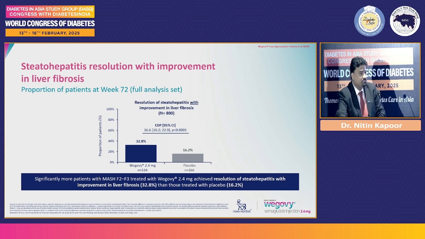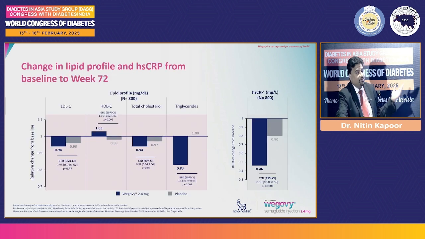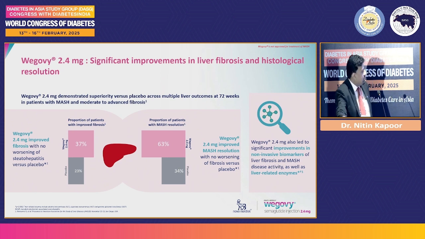Let's look at some other data from this study, looking at the SF36. SF36 is quality of life. Again, that was improved using semaglutide. The quantum of weight loss in these patients with MASH, 10 kgs, definitely that's something significant. Overall, looking at cholesterol, triglycerides, HDL, hsCRP, everything seems to improve. Even the non-invasive markers are speaking the same language. So 10 kgs weight loss and 1% reduction in A1C as well, even though non-diabetic.